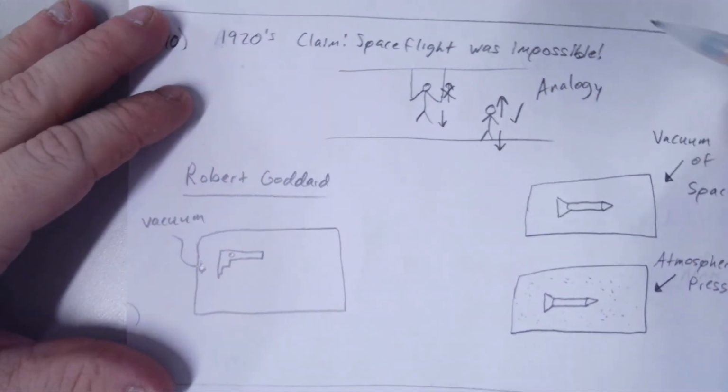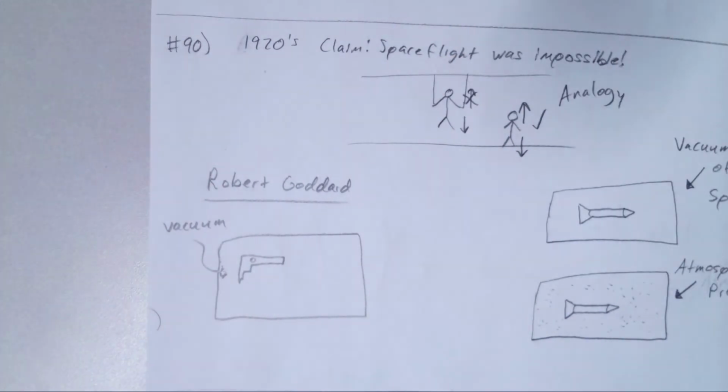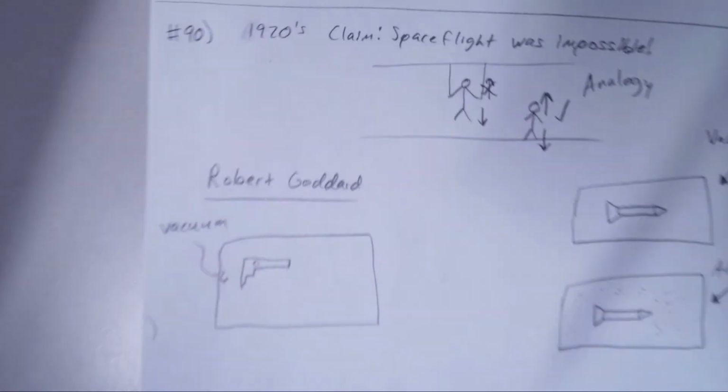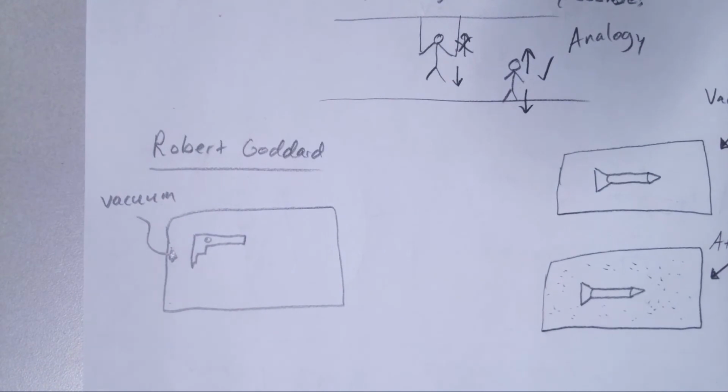Same thing. They said, okay, if there's no ground or there's no air for the rocket thrust to push against, it's not going to go anywhere. Robert Goddard had an idea. They basically tried to discredit him, and so he set up an experiment to show, okay, you guys are wrong. You don't understand Newton's three laws. You don't understand conservation of momentum. You might eventually know that Robert Goddard is an important person in rocketry because eventually NASA named the Goddard Space Flight Center after him, so he might be a little bit influential.